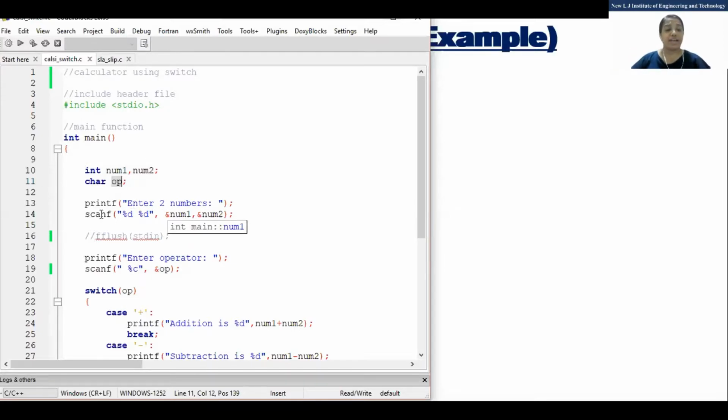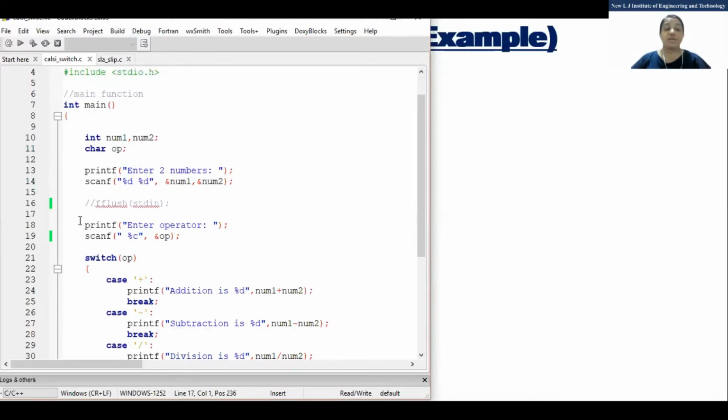Then printf, enter two numbers. Then scanf percentage d, num1, num2, with ampersand. Many students are not putting the ampersand here, so that is required. Fine. Now the other thing is, after that you are supposed to ask the user to enter the operator.